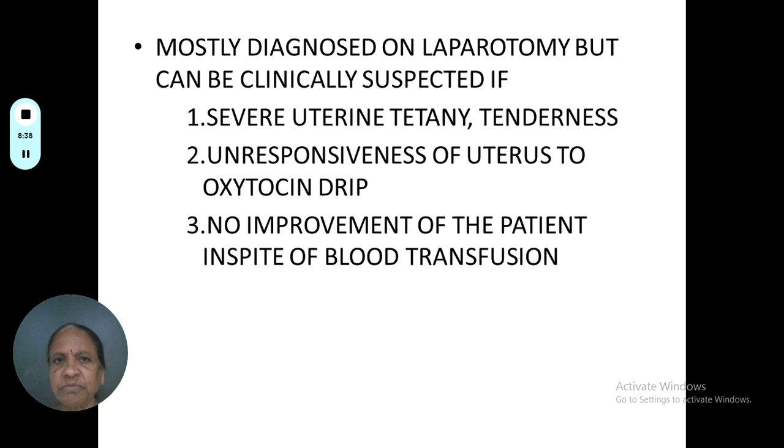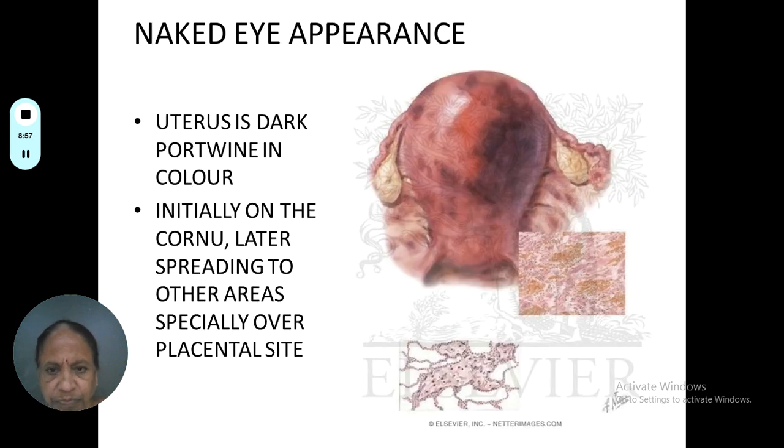Usually a term uterus is very sensitive to oxytocin drip. But if you suspect Couvelaire uterus, it may not respond to the oxytocin drip, and there is no improvement of the patient in spite of blood transfusion. That is the evidence for diagnosis of Couvelaire uterus.